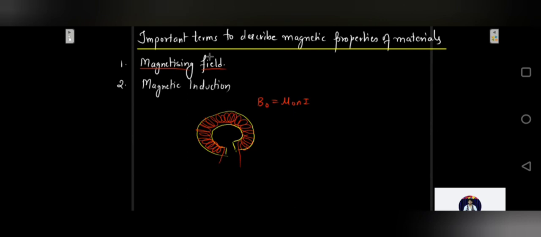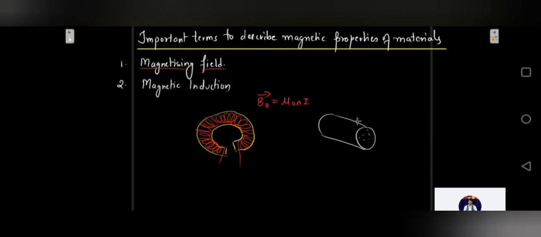the magnetic moment of the atomic current loop of the magnetic material will tend to align itself with or against the magnetizing field B naught. So I'll draw this soft iron core. Obviously there will be atoms present in the soft iron core. Due to this magnetic field, there will be a force applied on the electrons present in the atom.